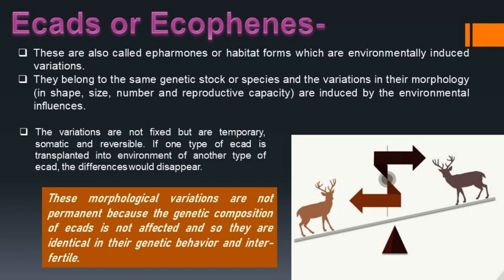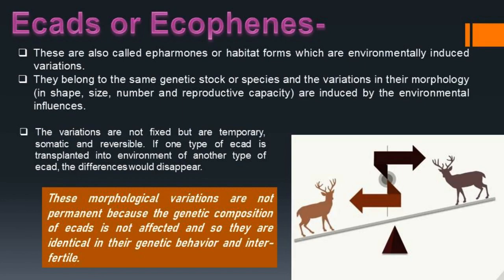In ecads, the variations are not fixed but are temporary, somatic, and reversible. If one type of ecad is transplanted into the environment of another type of ecad, the differences would disappear. Keep in mind these morphological variations are not permanent because the genetic composition of ecads is not affected, and so they are identical in their genetic behavior and interfertile.